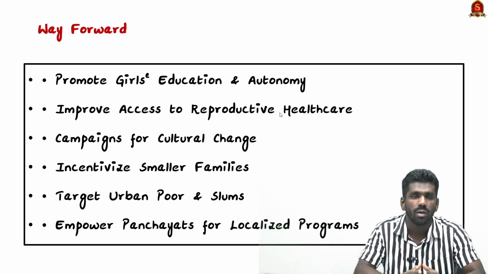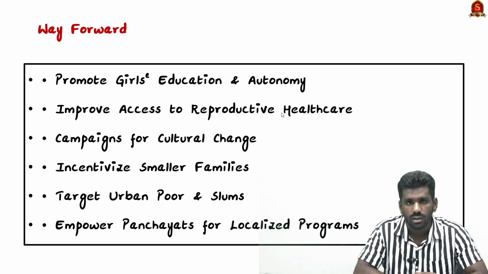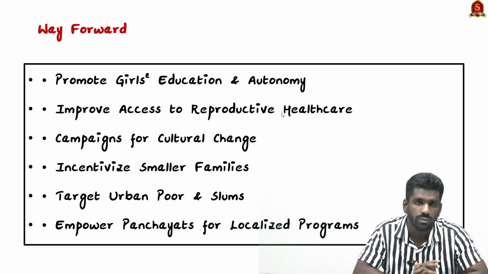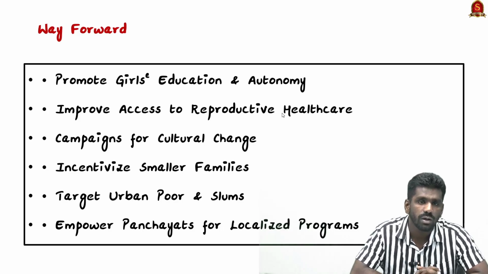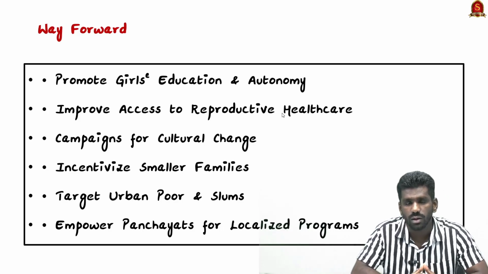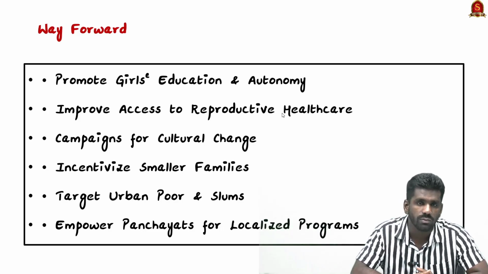Women should have better access to reproductive health care and family planning services. Awareness campaigns through media, schools, and community healthcare workers should be launched. The government should also offer incentives for family planning, and special focus should be given to the slum areas in urban areas and also the poor rural areas. These are where high fertility rates are noticed, so these areas should be prioritized, and family planning programs and awareness campaigns should be conducted there.